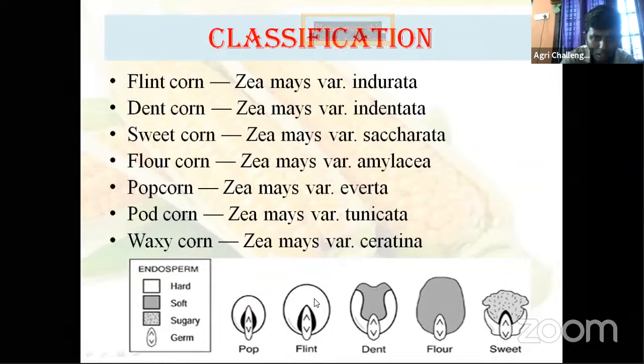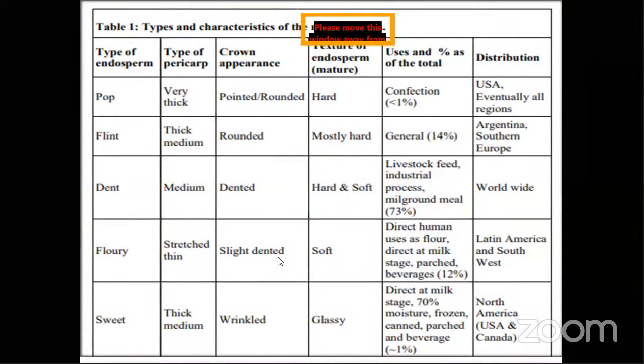Here almost everything is hard only. Then this portion is sugary, this dotted portion is sugary, and the middle portion is the germ. Okay, you got it? Any doubts here? No, sir.